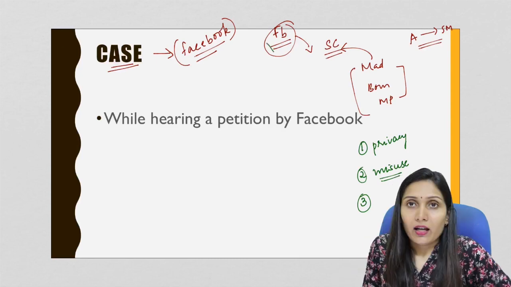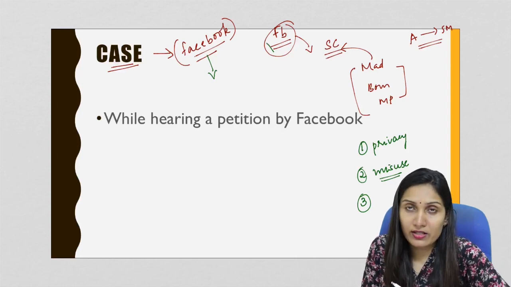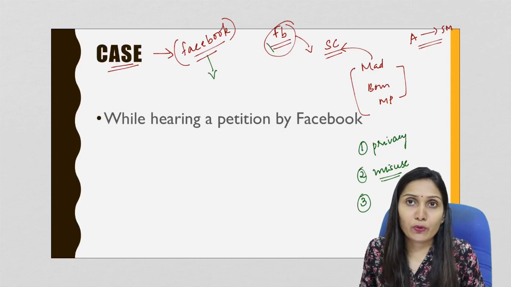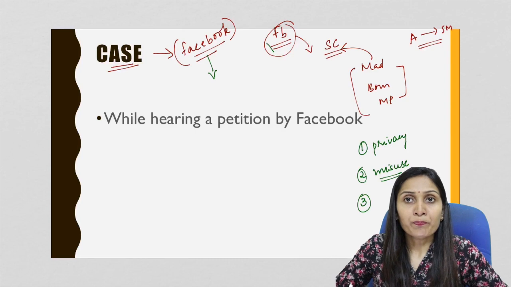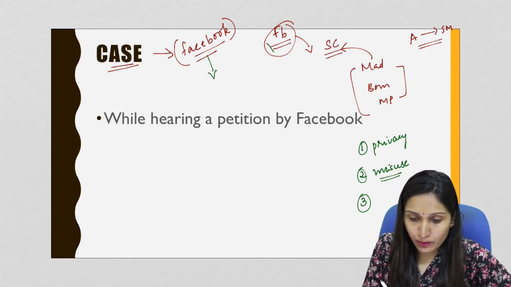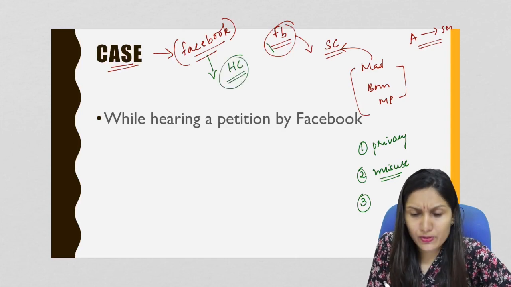In its petition to the Supreme Court, Facebook argued that it is difficult for Facebook to defend itself before different high courts across the country. So all these cases should be transferred to the Supreme Court. The high courts had also given conflicting observations in the case.